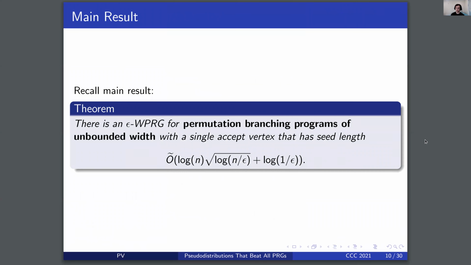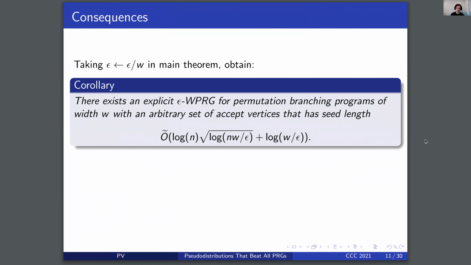Now we'll recall our main result before discussing some implications. First, by dividing epsilon by the number of accept vertices in the main theorem, we effectively obtain that there exists an explicit epsilon-weighted PRG for permutation branching programs of width w with an arbitrary set of accept vertices, with seed length where we had a 1 over epsilon term, we now have a w over epsilon term.